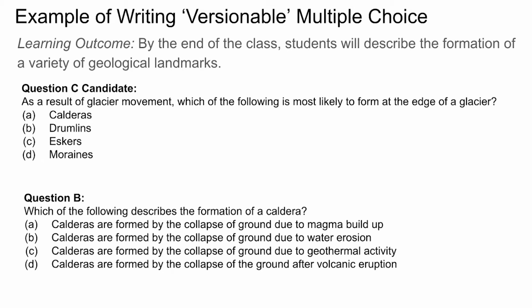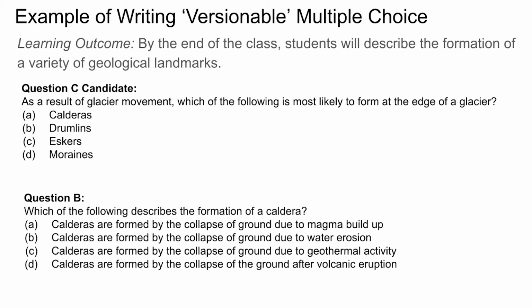As a result of glacier movement, which of the following is most likely to form at the edge of a glacier? Here, I'm focused on the formation of the landmark, specifically which forms at the edge of a glacier. I've given the 4 options.